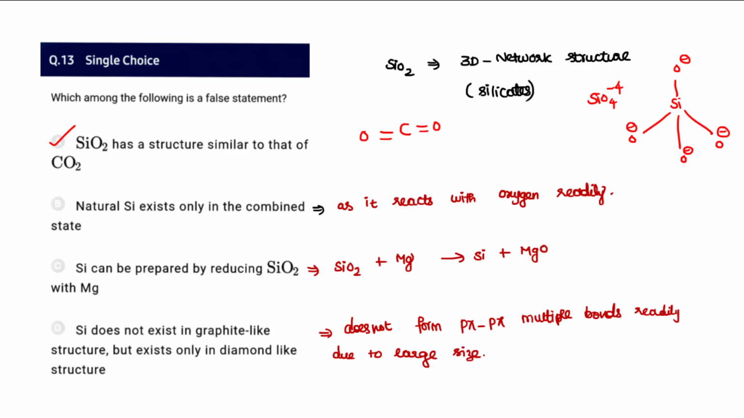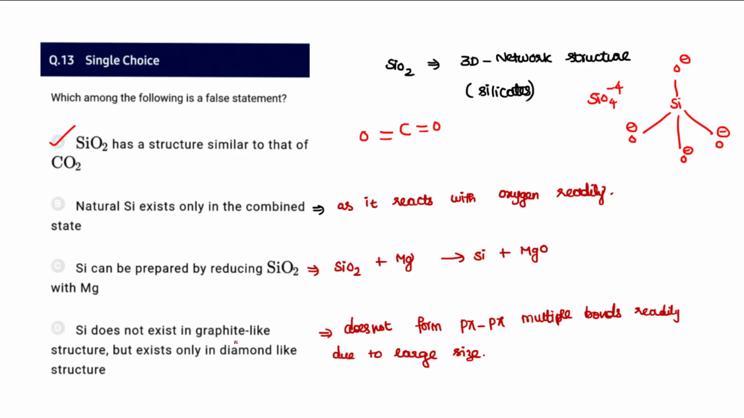So what I will suggest is that SiO2 does not exist as a structure similar to carbon dioxide. Moreover, it exists in a combined form. It never exists in a native, free or uncombined state due to very high reactivity. And silicon can be prepared by reducing SiO2 with magnesium. Magnesium acts as a reducing agent here, so it reduces SiO2 to Si. So that can be done.